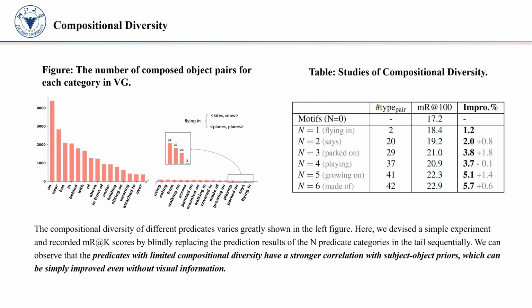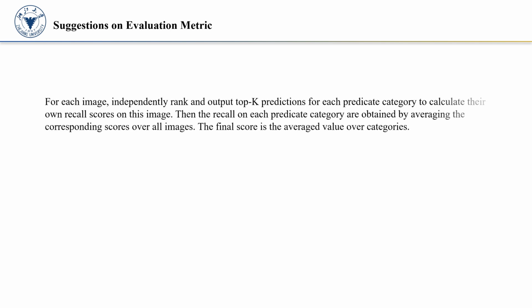To handle the above-mentioned issues, we provide two complementary metrics to improve the current unbiased SGG evaluation benchmarking. To treat each predicate independently, for each image, we independently rank and output the top K predictions for each predicate category to calculate their own recall scores on this image. Then we obtain the recall on each predicate category by averaging the corresponding scores over all images. The final score is the averaged value over categories. We call this metric independent mean recall.